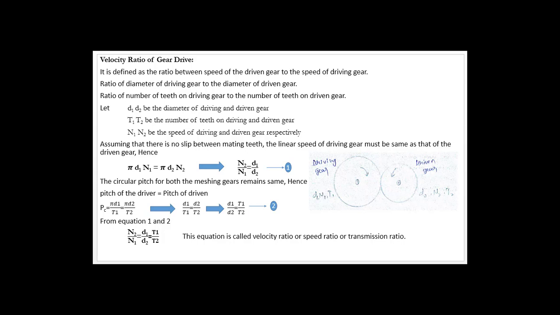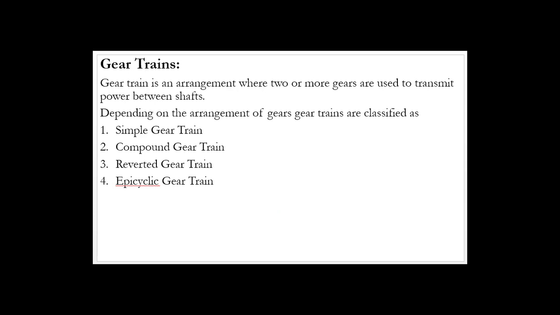Next, let us move to the almost last concept of gear drives, that is gear trains. You can see what gear trains are. A gear train is an arrangement where two or more gears are used to transmit power between the shafts. Depending on the arrangement, gear trains are classified as simple gear trains, compound gear trains, reverted gear trains, and epicyclic gear trains. So these are the four different types of gear train.